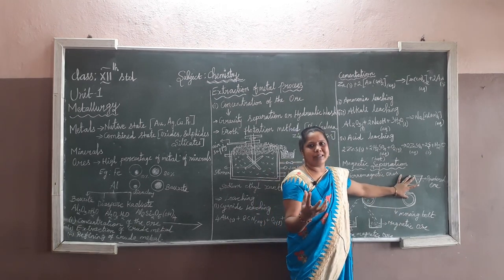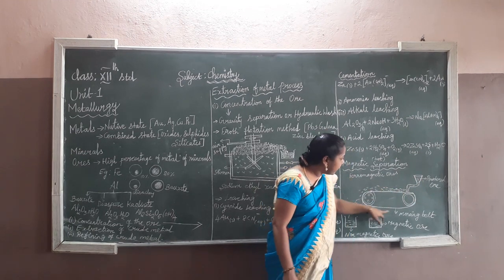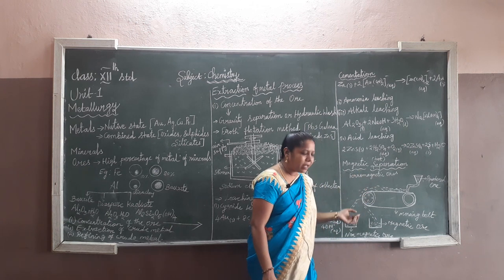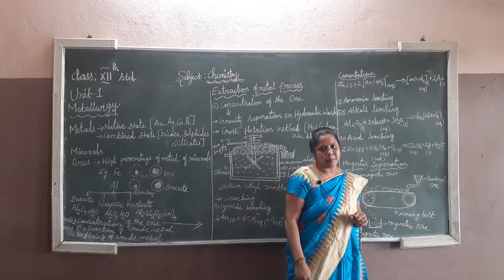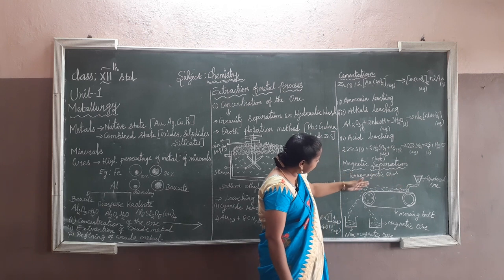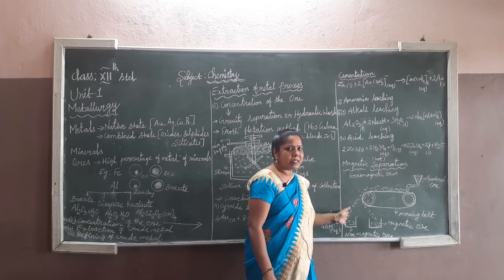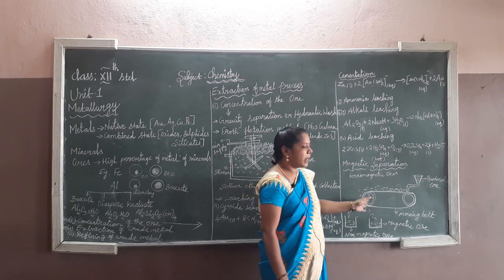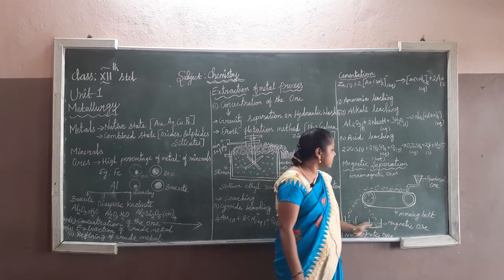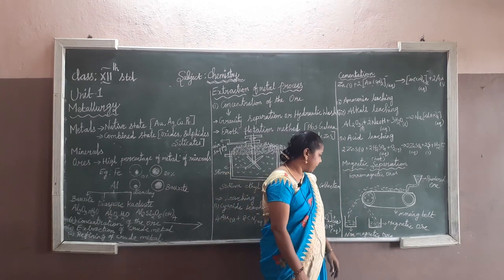The powdered ore, which has magnetic properties, is fed onto a moving belt. The moving belt has two wheels, one wheel magnetic and one wheel non-magnetic. Once you allow the powdered ore, it falls down in different directions. The non-metallic material is collected in one direction and the metallic material in another direction because of the magnetic property. So it is an easy method to separate the impurities using magnetic separation.